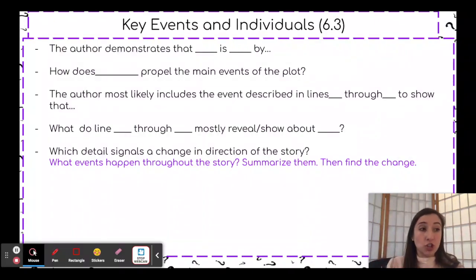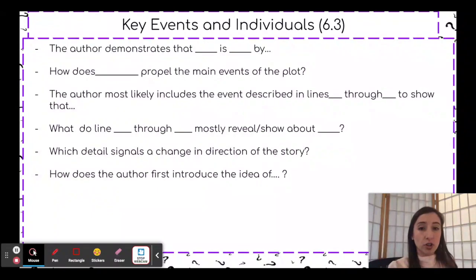That would be a change in the story. Maybe there were a lot of problems and then suddenly there was a solution in sight. That would also be a change in the story. So you have to think about what events are happening, what direction the characters are going in, what everyone is planning on, and then anytime a change occurs, that would be an answer for this question.